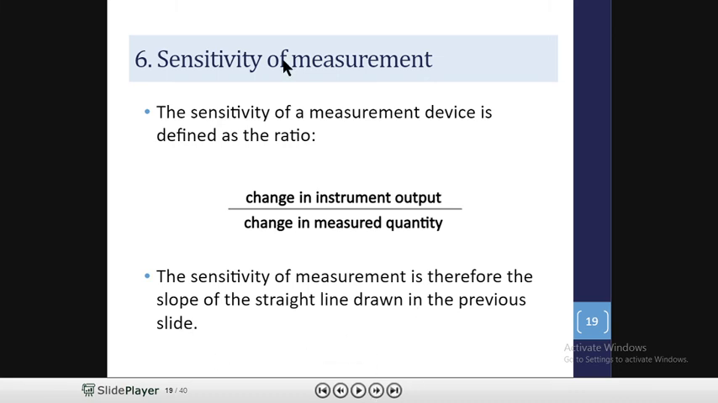Okay students, so here we studied the static characteristics. In the next section we will see the dynamic characteristics of the measuring device. Thank you. See you in the next section.